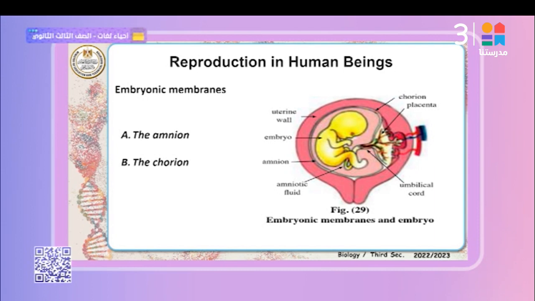Formation of embryonic membranes. After the embryo is formed and implanted in the endometrium, it is surrounded by a fluid called amnion fluid, which protects the embryo from shock and drought. Drought means dryness.